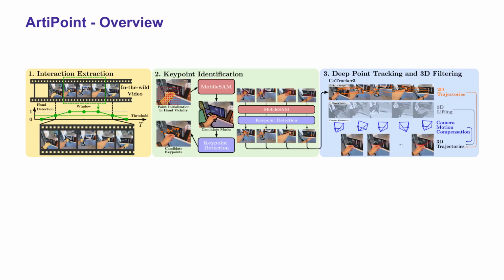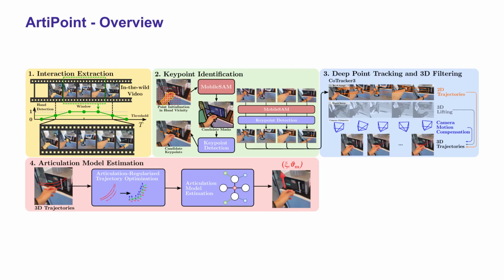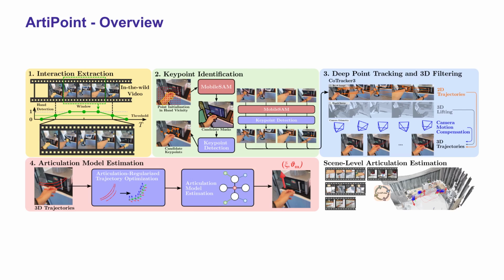Third, we lift those point trajectories into 3D using depth and compensate for camera motion. This enables us to estimate the motion of the moving part triggered through hand interaction. Finally, given the acquired point trajectories, we estimate the underlying articulation model, classify the joint type, and globally register the model in the observed scene.